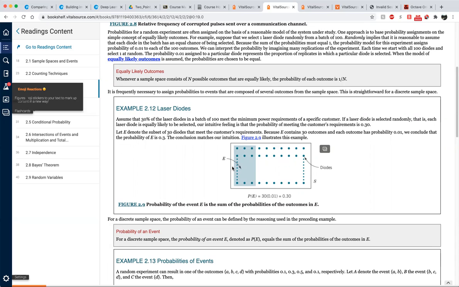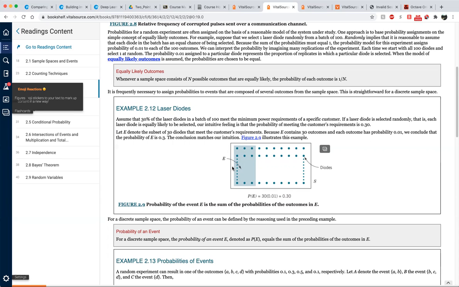Even though 30% out of 100 satisfy the minimum power requirement, that doesn't change the probability of each diode we select, which is still 1 over 100, or 0.01 for each outcome.